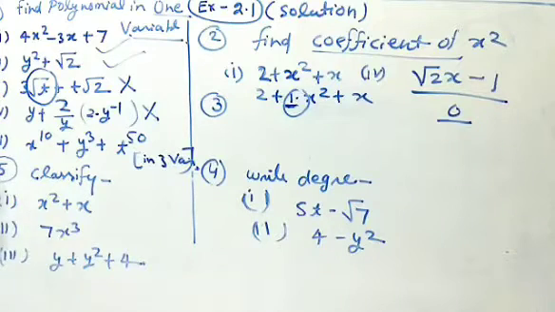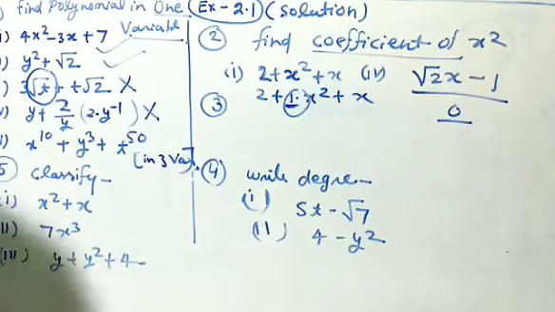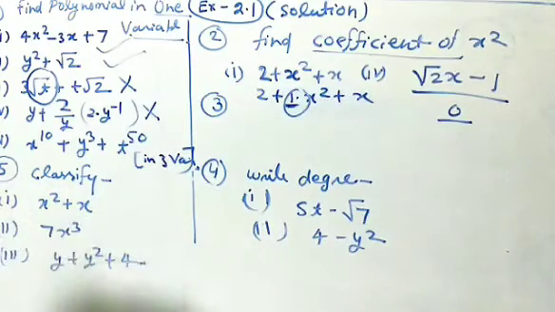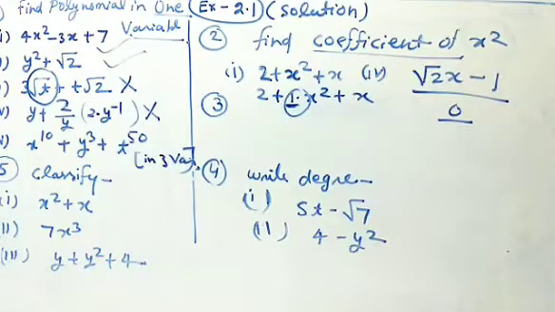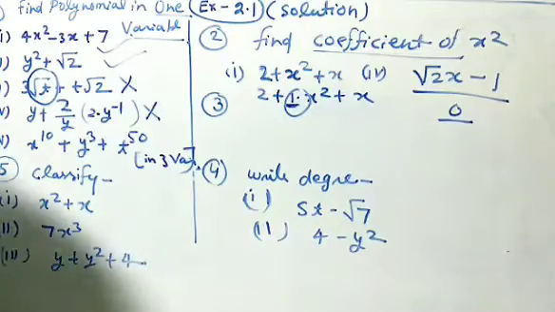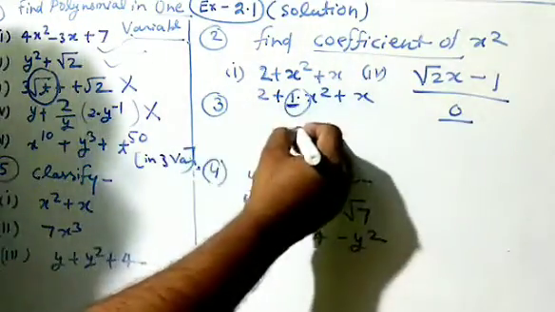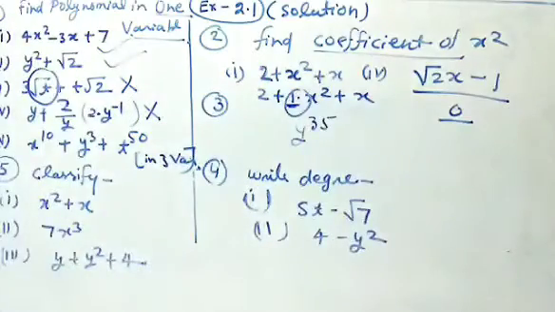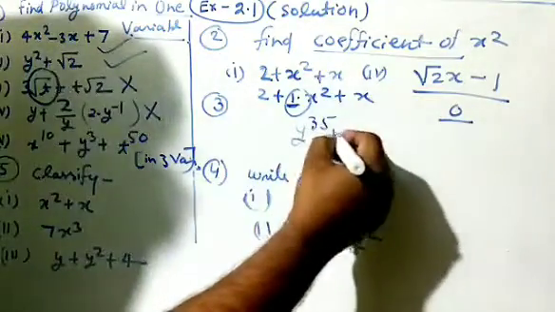The third question, I have not written here. So just look at the book. Give one example, each of the binomial of degree 35 and a monomial of degree 100. We know that monomial has only one term, binomial has only 2 terms, and trinomial has 3 terms. So they are asking, give one example of a binomial of degree 35, meaning degree is the highest power. So can we write, suppose, y raised to power 35? It defines the degree, but we want the binomial. So you can write anything.